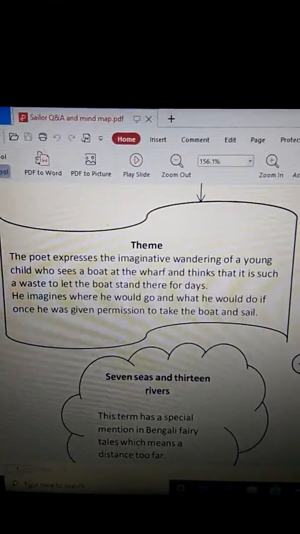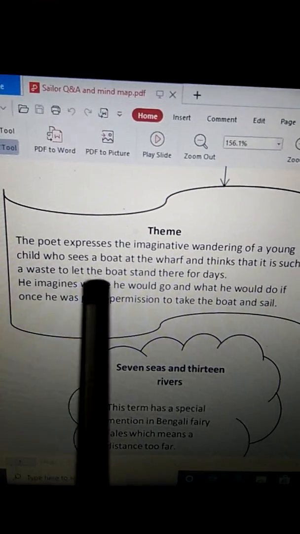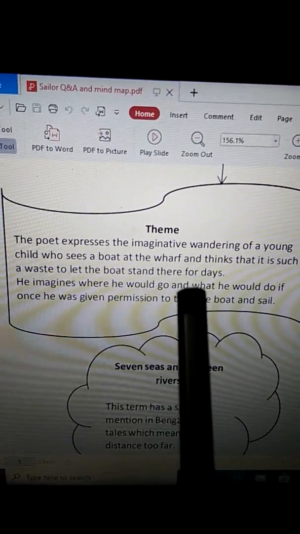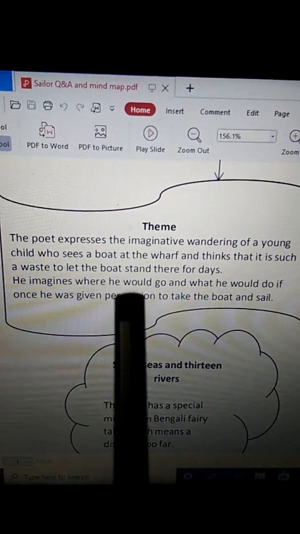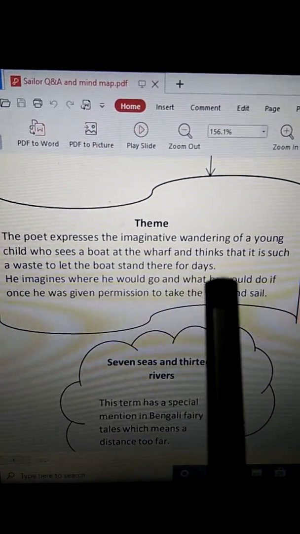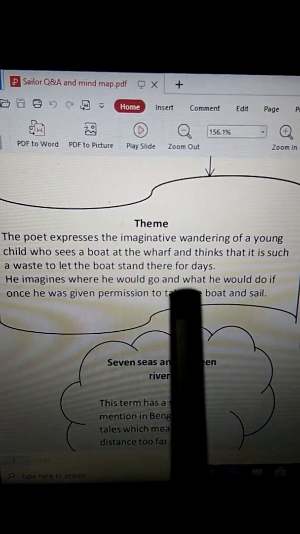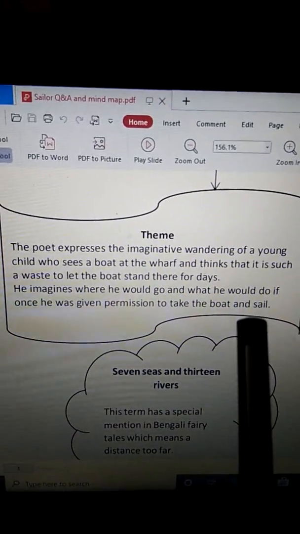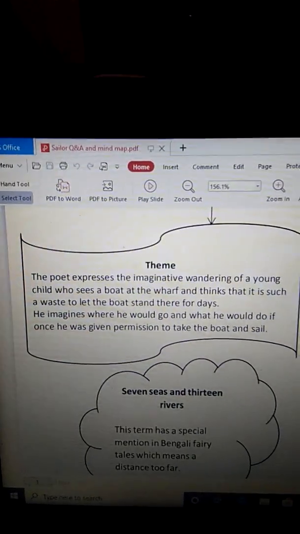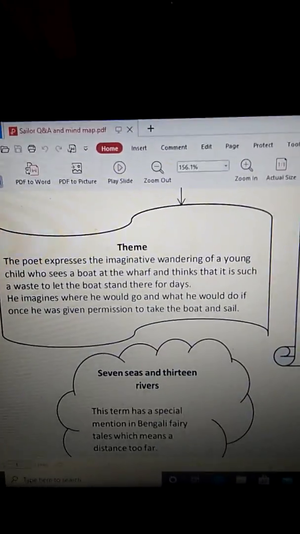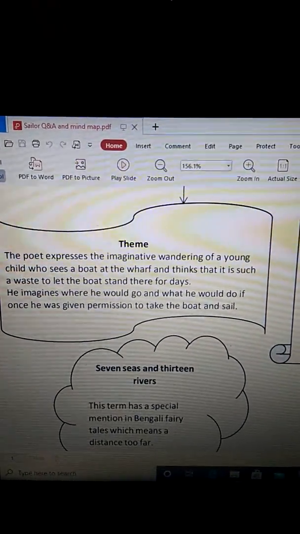Now we come to the theme of the poem. What is the theme of the poem? The poet expresses the imaginative wandering of a young child who sees a boat at the wharf and thinks that it is such a waste to let the boat stand there for days. So here the poet is actually talking about the imaginative wandering of a little child.